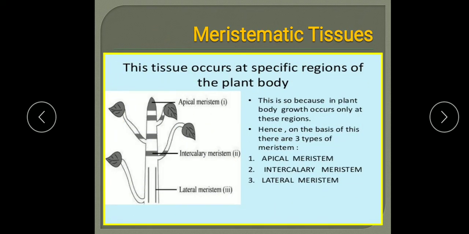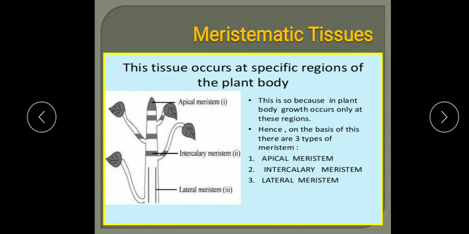Now the types of meristem, according to their positions in the plant body, are of three types: apical, intercalary and lateral. So what are the apical? They are located at the growing tip. You can see in the diagram apices of the stem, roots and their branches, and in the growing young leaves, also on the tip of the axillary bud. So they are present at the apex.